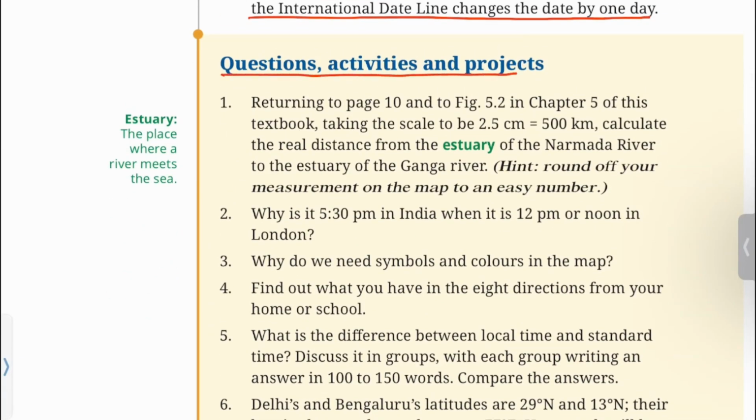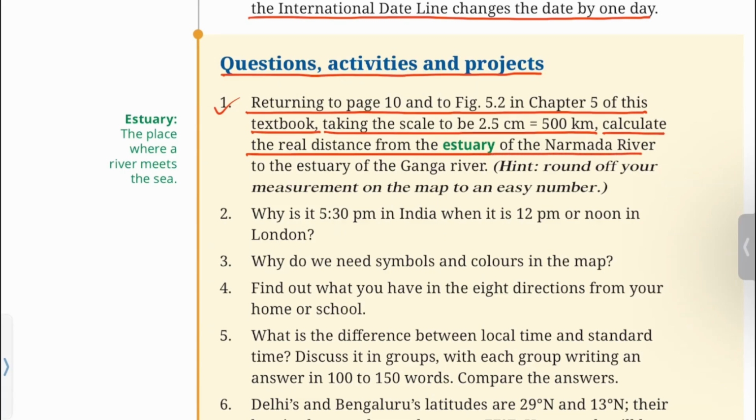Questions, activities and projects. 1. Returning to page 10 and to figure 5.2 in chapter 5 of this textbook, taking the scale to be 2.5 cm equal to 500 km, calculate the real distance from the estuary of the Narmada river to the estuary of the Ganga river. Hint: round off your measurement on the map to an easy number. Estuary: the place where river meets the sea.